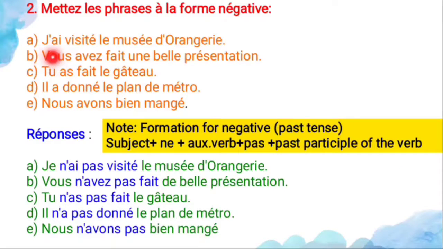And see the exercise. First one, j'ai visité le musée de l'Orangerie. So I visited the Orangerie museum. So for this negative, first you have to write the subject je, and next ne.